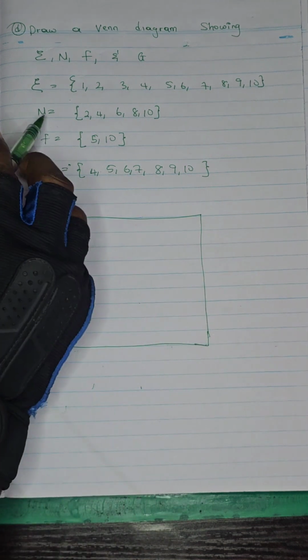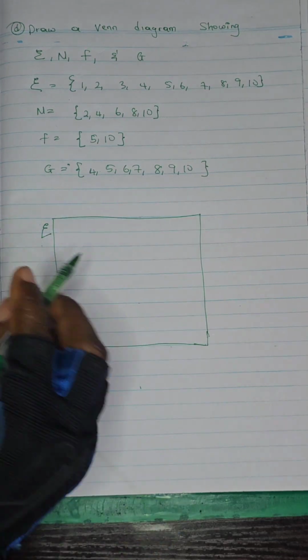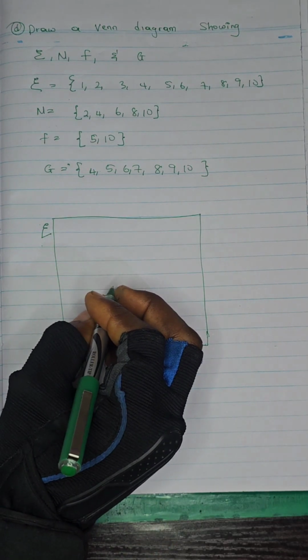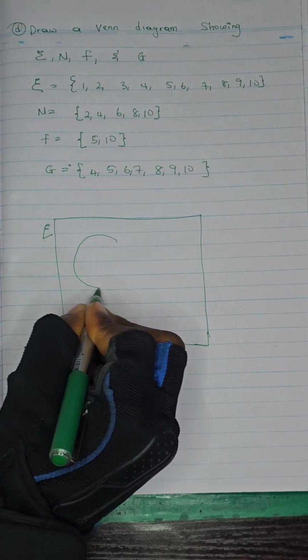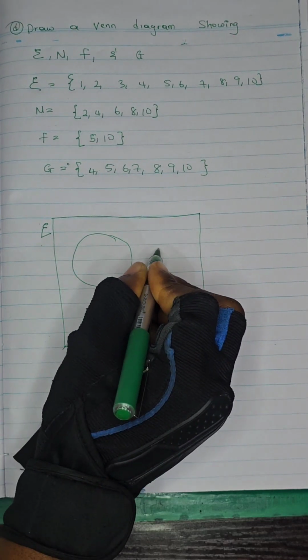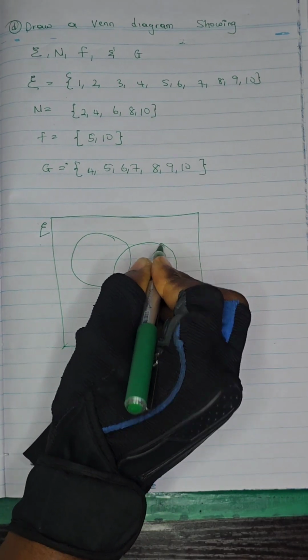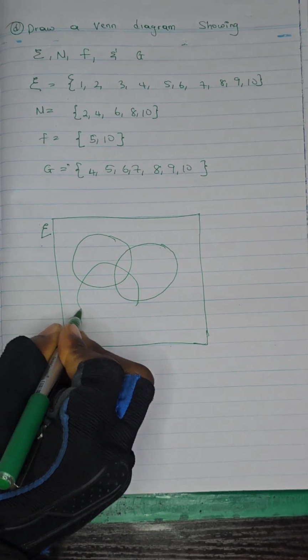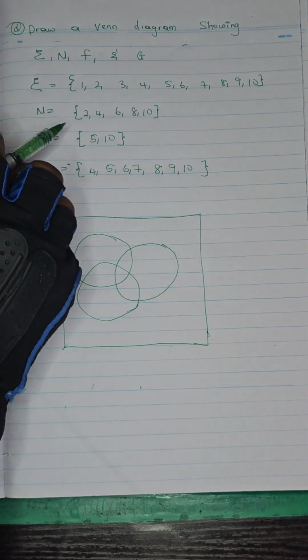First, we will now have N, we have G, and we also have the universal set. So let's draw. We already know we are dealing with 3 circles in this case. We have another circle here, and also another circle here. Now, what do the 3 of them have in common?